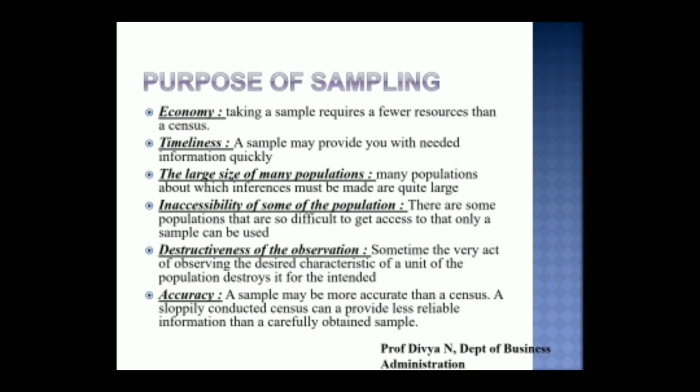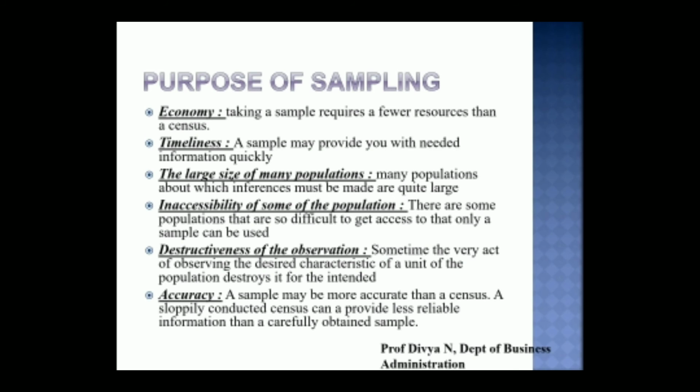Next point talks about inaccessibility of some of the population. So this point talks about the elements of the population that cannot be accessed. With the same example of conducting a research about the hair color of Indians, there are many people who are out of the reach of the researcher. So those cannot be involved in the research process. So sampling helps us to get the representatives of those people as well.